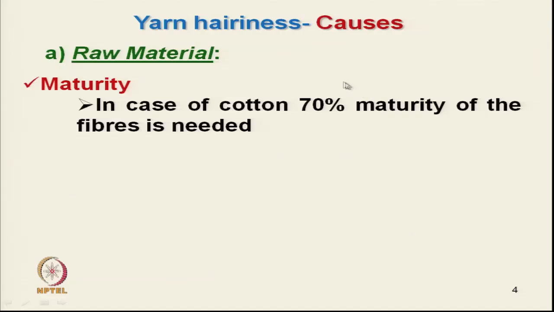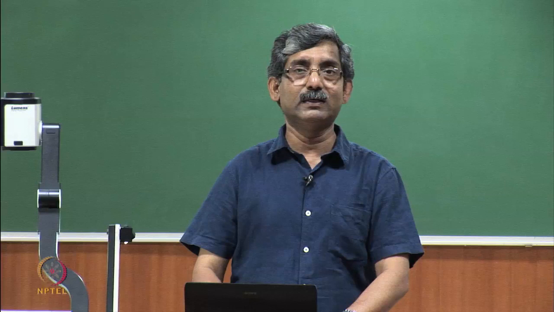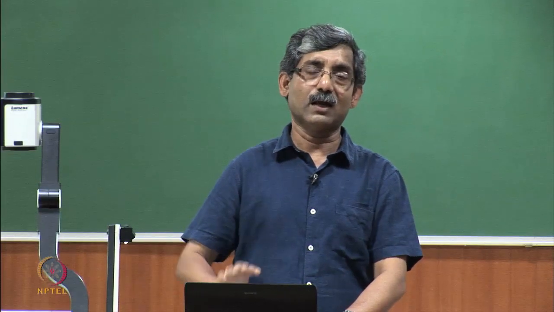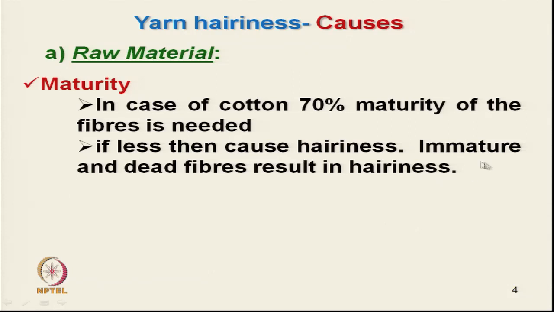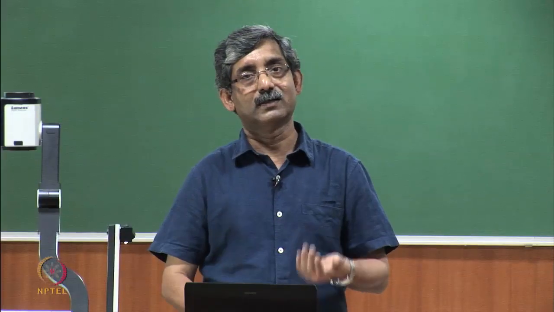Okay. So, in case of cotton, 70% maturity of the fibers is needed. If it is less, then that causes hairiness. Immature and dead fibers result in hairiness, because they do not penetrate inside the yarn structure.